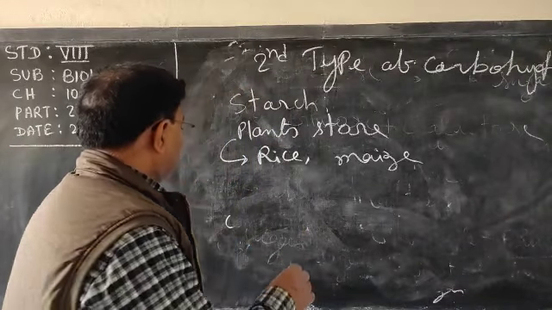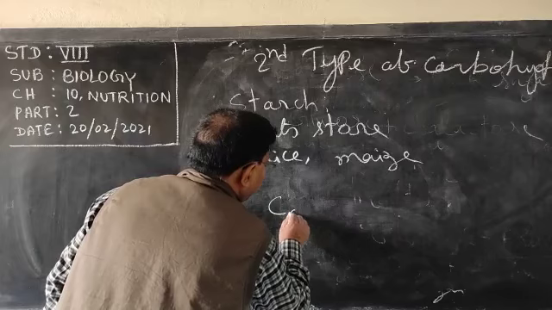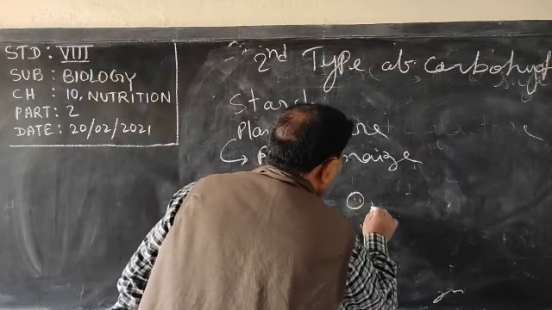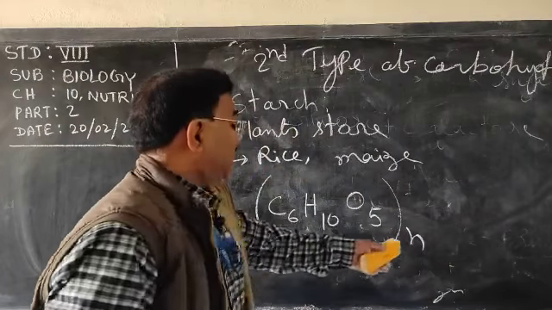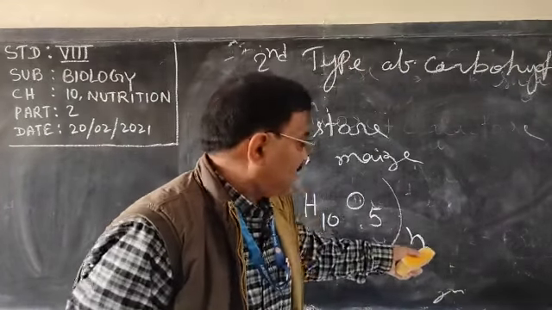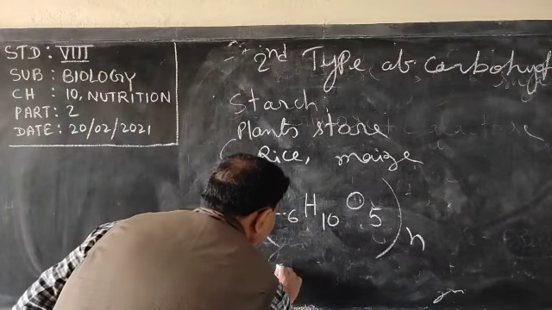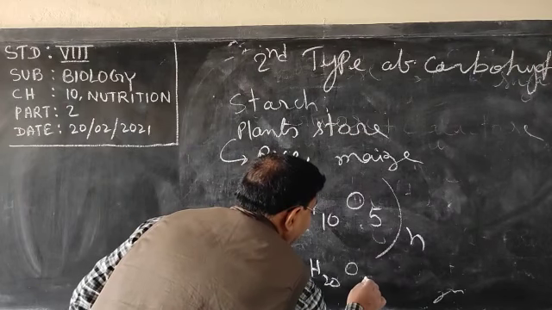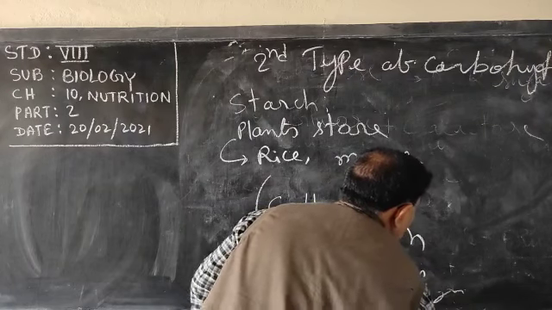Now the chemical formula of starch is (C6H10O5)n. N is variable. If n is equal to 2, then it becomes C12H20O10.